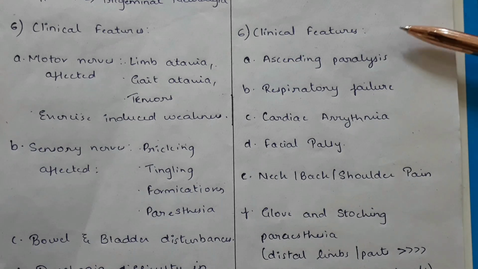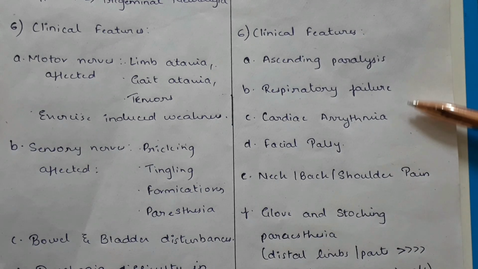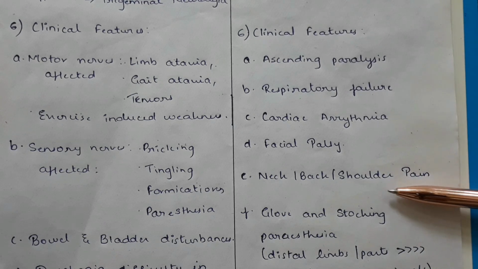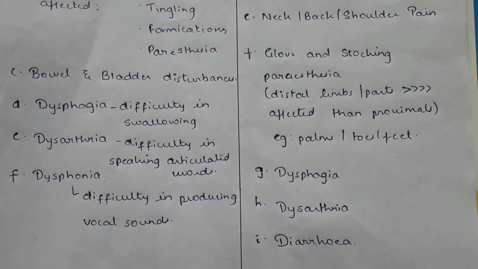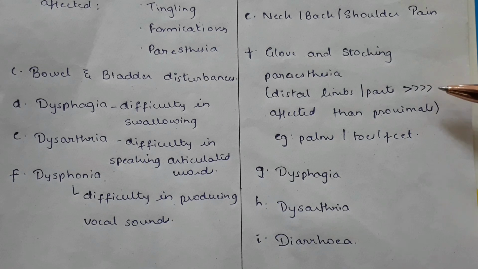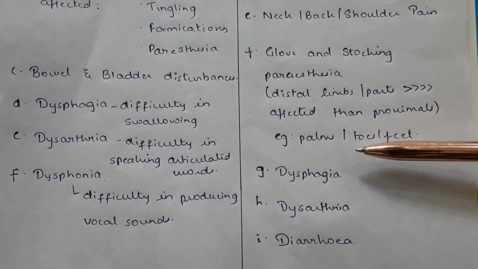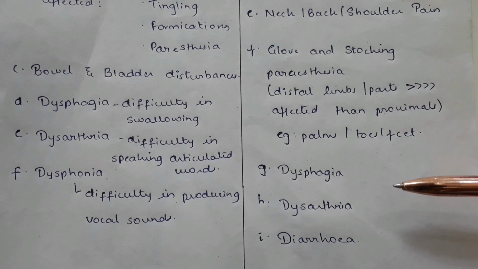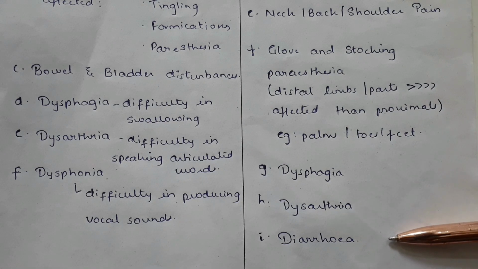Clinical features of GB syndrome include ascending paralysis, respiratory failure, cardiac arrhythmias, facial palsy, neck, back, shoulder pain, glove and stocking paresthesia, wherein the distalmost parts of the body are going to be more affected as compared to the proximal part. For example, in the upper limbs, the palms, and in the lower limbs, the toes or the feet. And the other features include dysphagia, dysarthria, and diarrhea.